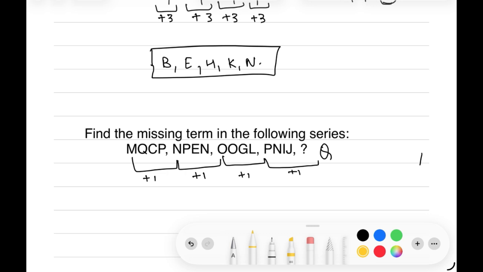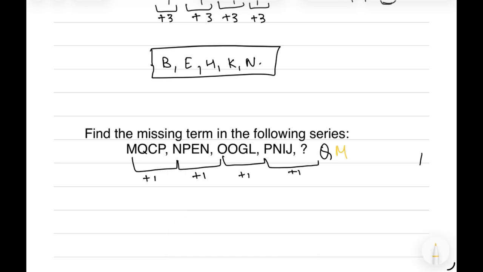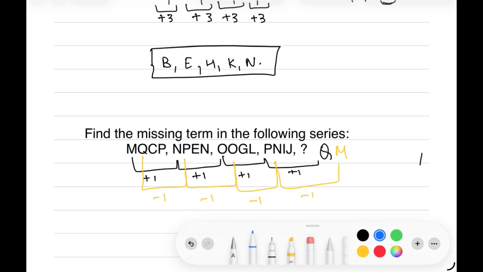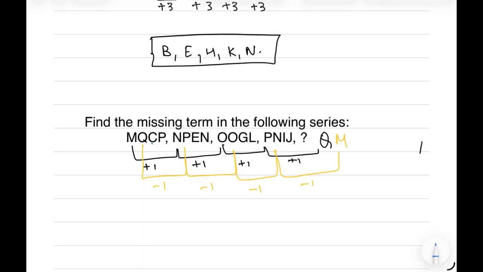Now on the second letter, we have Q, P, O, N, M. That is there is a subtraction of 1. That is 1 is reduced every time. Nothing but the reverse of the first letters. So the second letter of the missing term will be M.